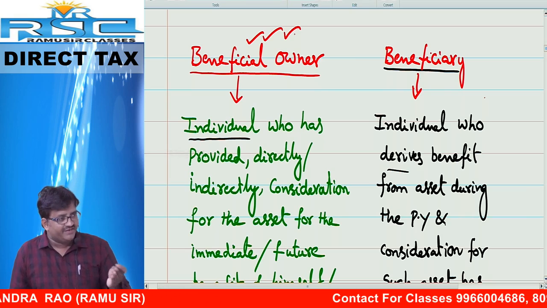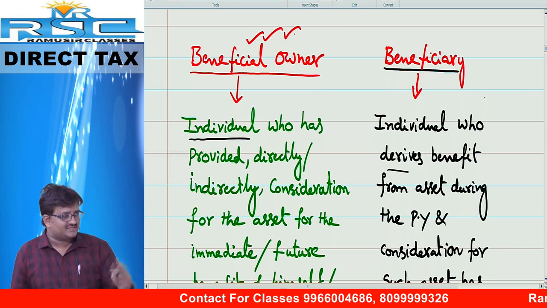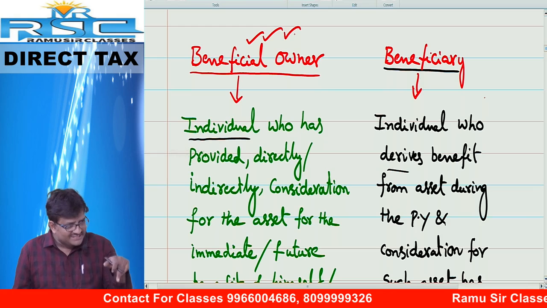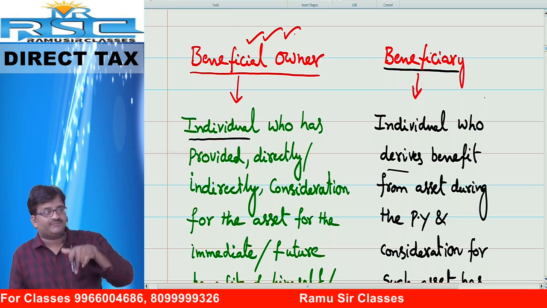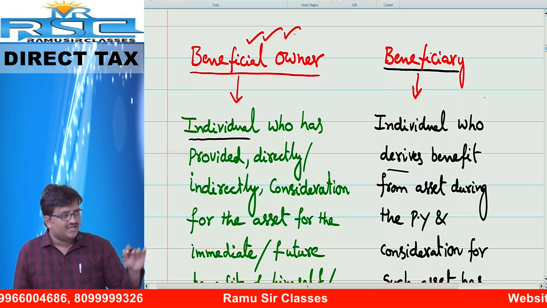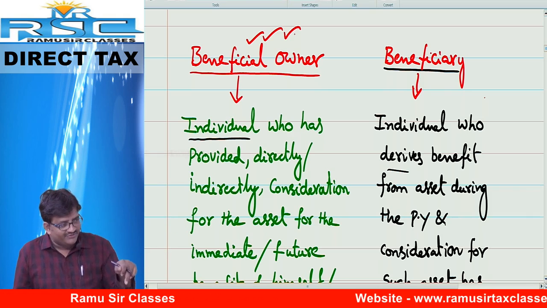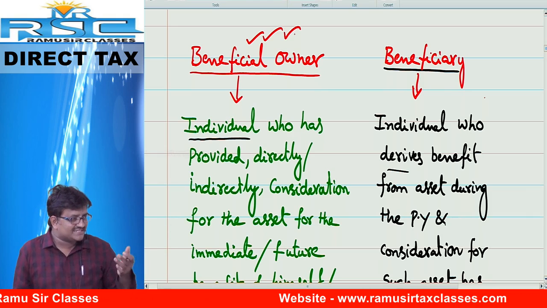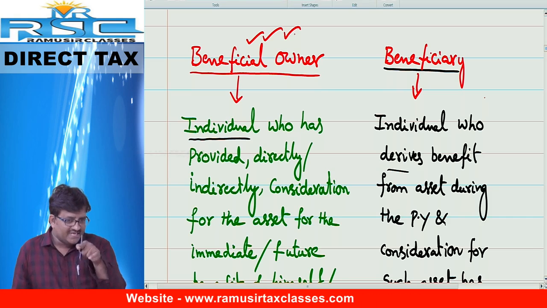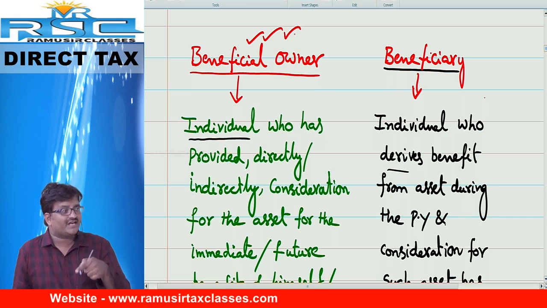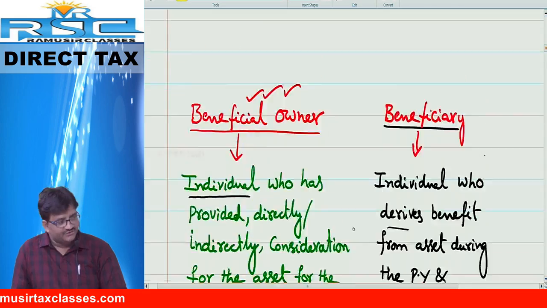But suppose the beneficial owner is unable to file the return of income. For example, Jayalalitha has died. In case of her demise, she cannot file the return of income. In this case, who is the beneficiary? The beneficiary of the property has to file the return of income. Suppose she bought the property in Malaysia in the name of Sasikala ma'am. Now tell me, who has to file the return of income? Jayalalitha ma'am or Sasikala ma'am? Sasikala ma'am has to file the return of income. So tell me, beneficiary has to file or beneficial owner? Beneficial owner has to file. If the beneficial owner is unable to file the return, then who has to file? Beneficiary. Now these are the points.